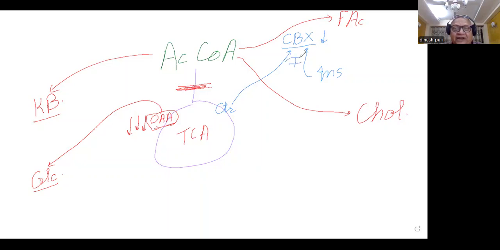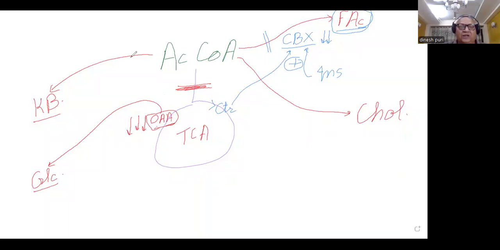So citrate concentration will also fall because as we saw, TCA is getting hampered. So therefore, carboxylase activity will further fall. So acetyl coenzyme A carboxylase, the rate limiting, the most important regulatory enzyme for fatty acid synthesis, the process called lipogenesis, will fall. So therefore, acetyl coenzyme A will be prevented from entering into the pathway of lipogenesis.